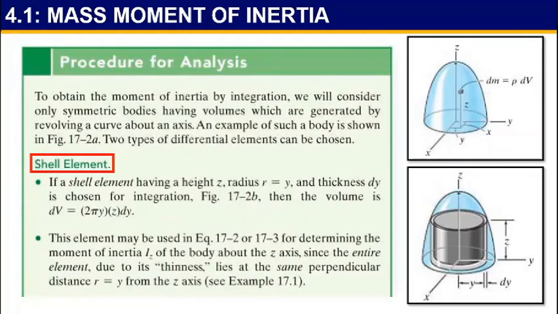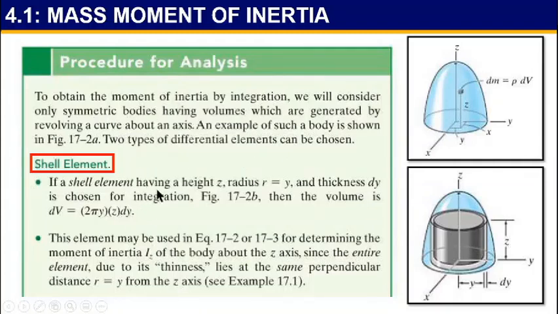To obtain the moment of inertia by integration, we will consider only symmetric bodies having volumes which are generated by revolving a curve about an axis. An example of such a body is shown in this figure. Two types of differential elements can be chosen. First, shell element.